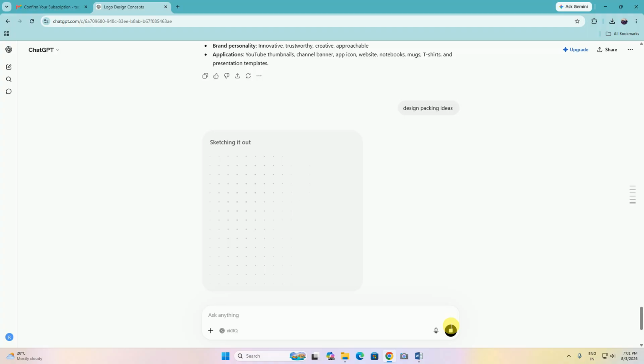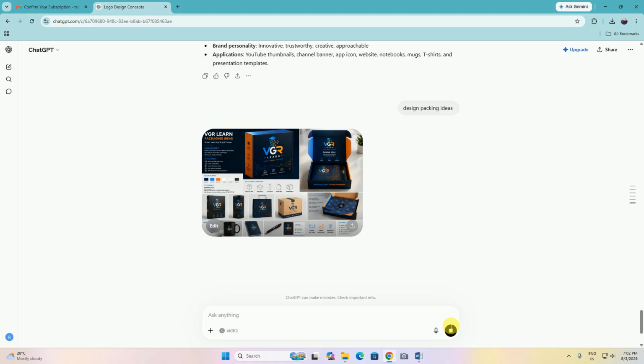Catch out, polishing details, finishing up, and adding the final touch in this way. This is design packing ideas. Packing ideas are provided. You observe this.